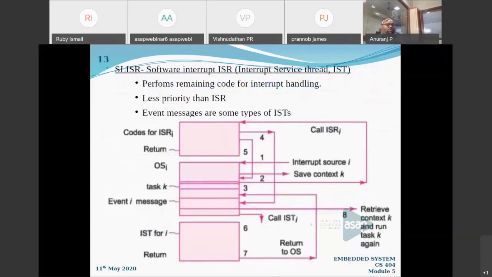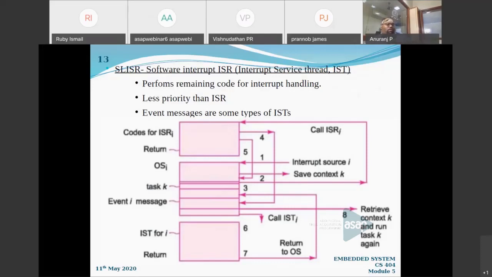And the next one is the SLISR, the slow level interrupt service routine. This is also a part of the interrupt service routine, but it has a lower priority. It will not contain any urgent or emergency code to be executed, and it has lower priority than the ISR.